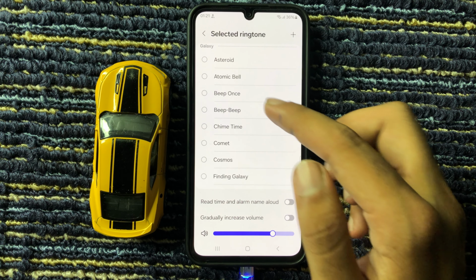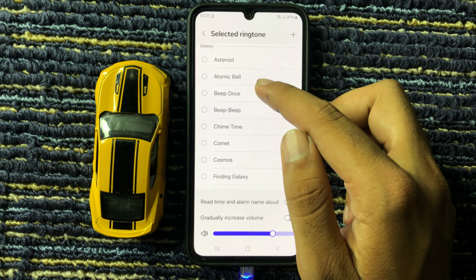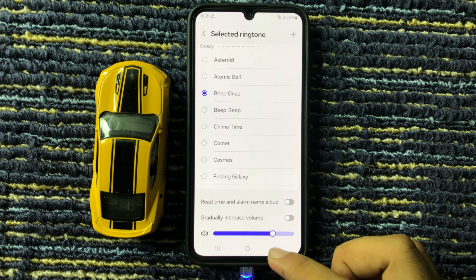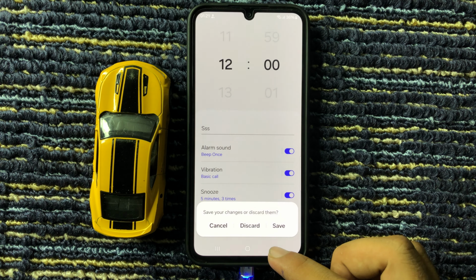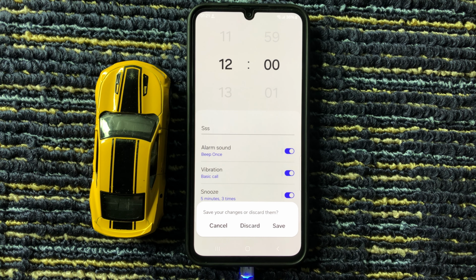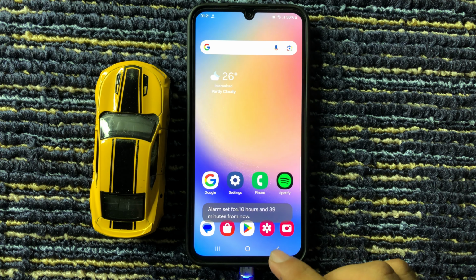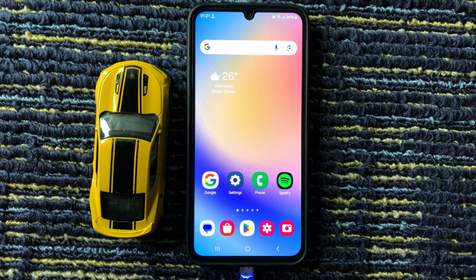So we select this and from here you can see that alarm sound has changed. By applying this method you can easily change alarm sound on Samsung A16 5G.